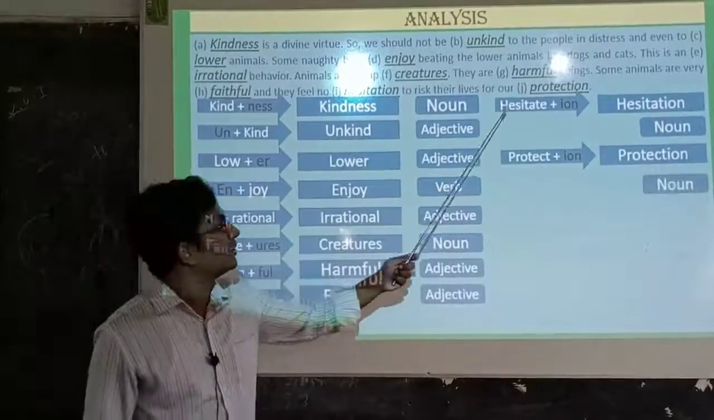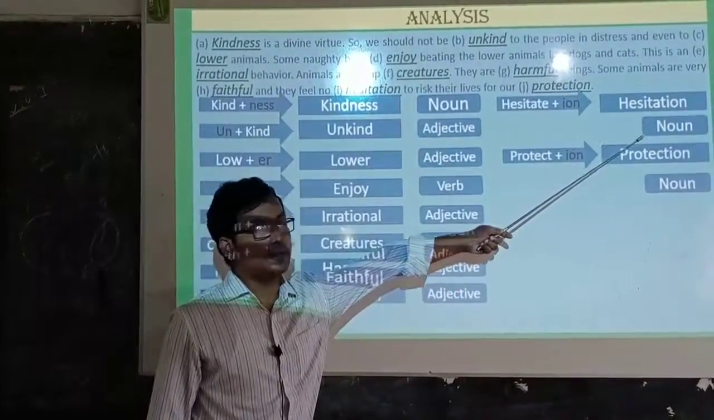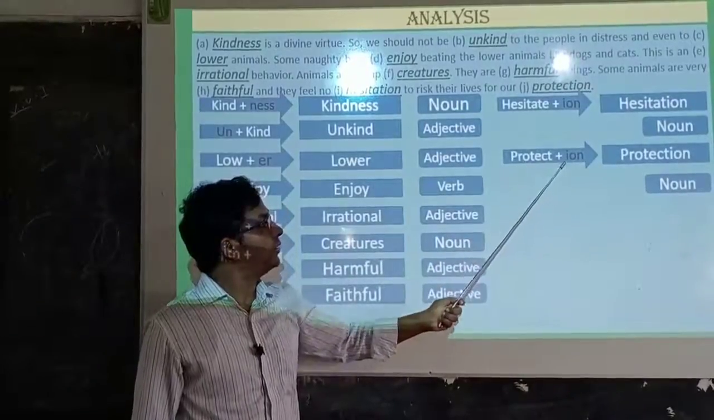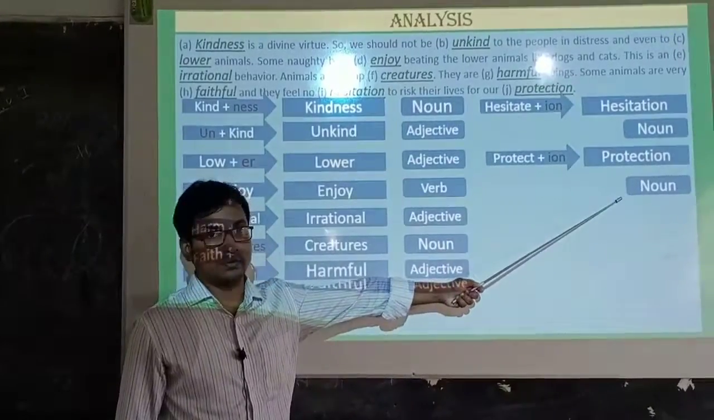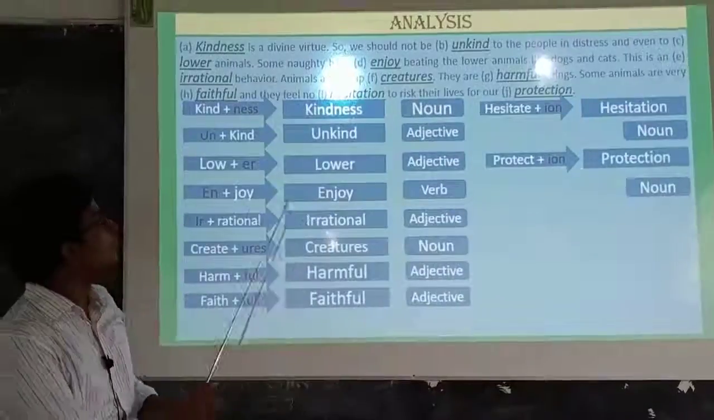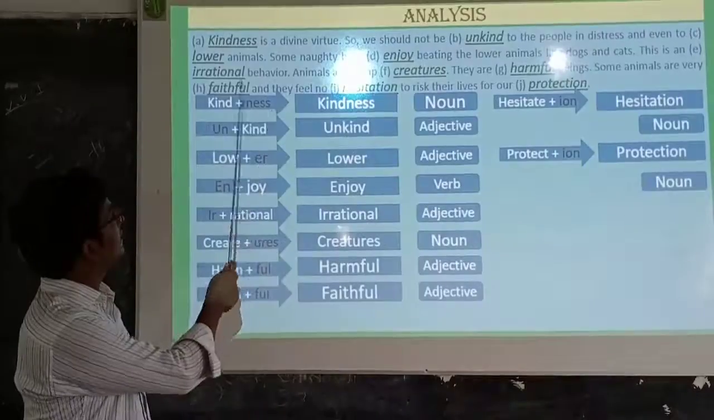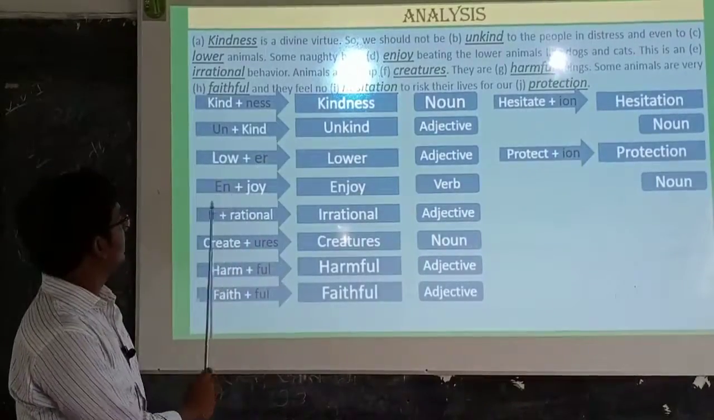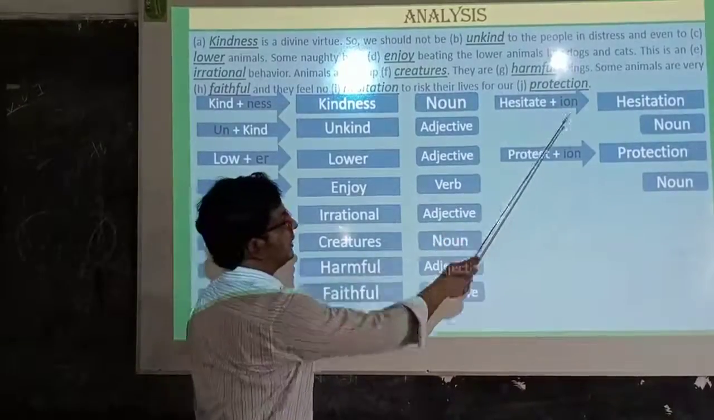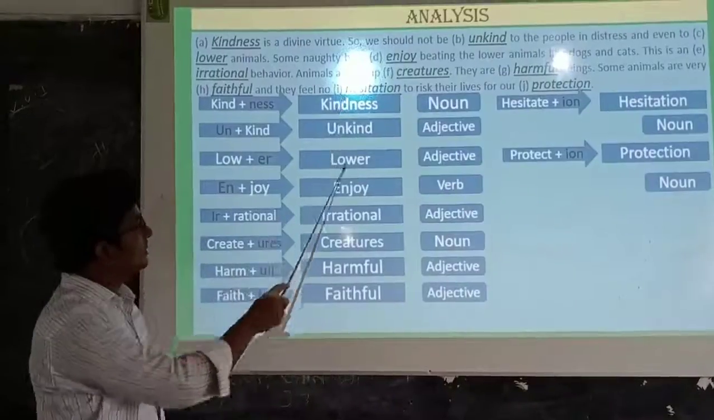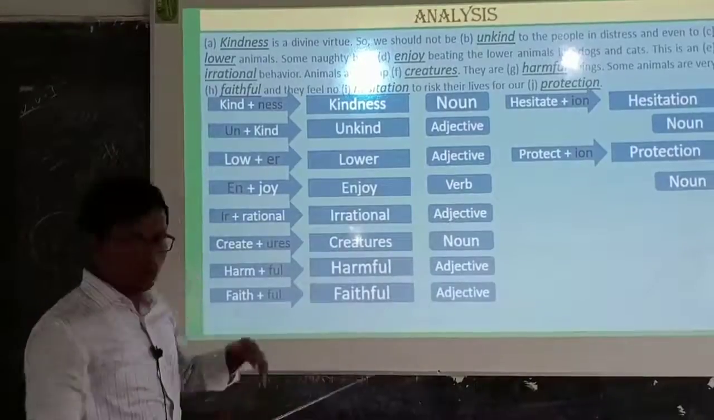The students, please pay attention. Hesitate, this is a verb, we have added ion: hesitation. Hesitation is a noun. We have added ion with the verb protect, and it has become protection. Protection is a new word now. So you see, with the root word we have added so many letters or groups of letters: ness, un, er, en, ir, ures, ful, ful, ion, ion, and these words have become new words, and new words become noun, adjective, verb, new parts of speech.